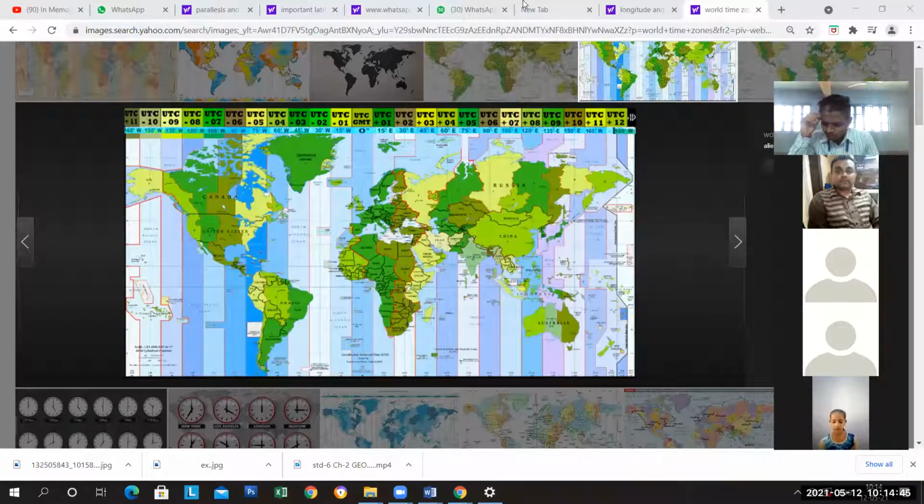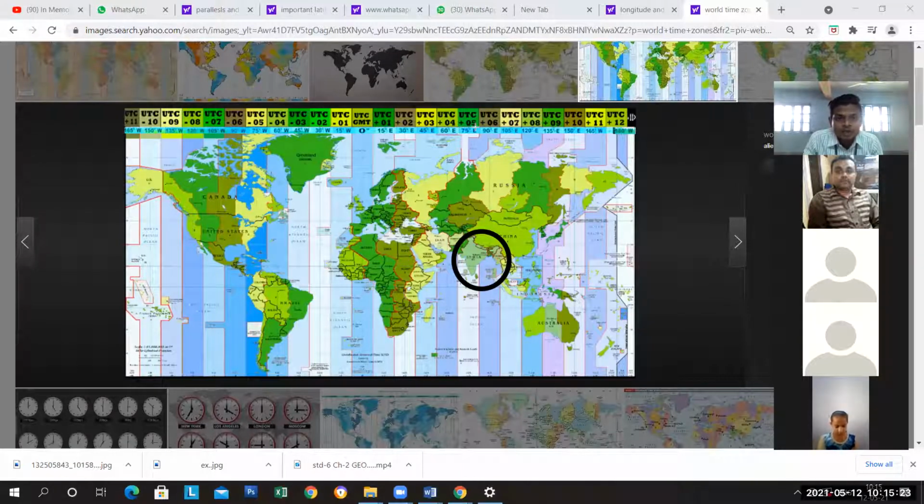Okay. So local time and standard time. The local time of an area depends on its longitude. Now we are going to discuss our country India's local time. It differs from place to place because of the different longitudes, and that causes great inconvenience in the whole country, because there are different longitudes in the same country.